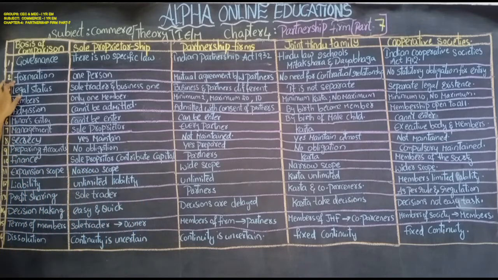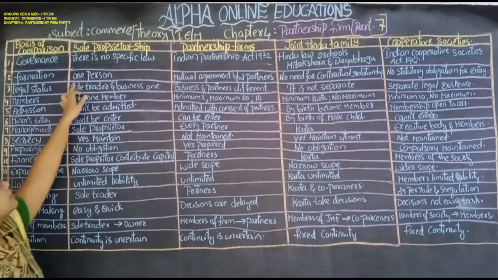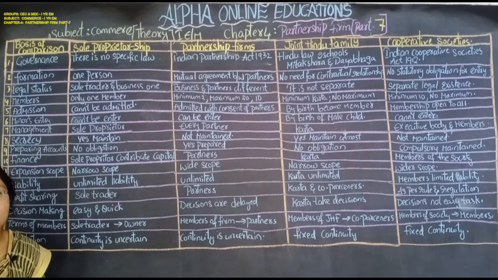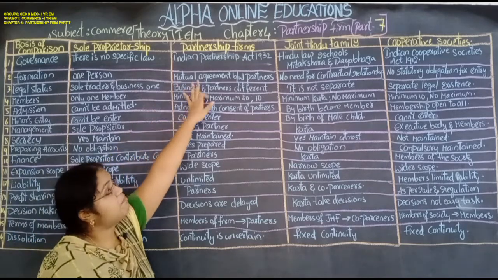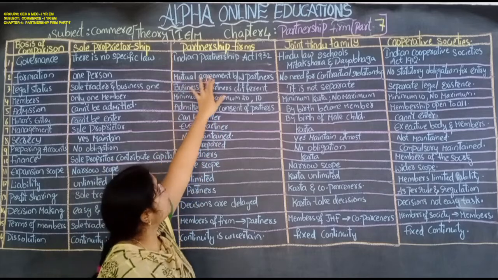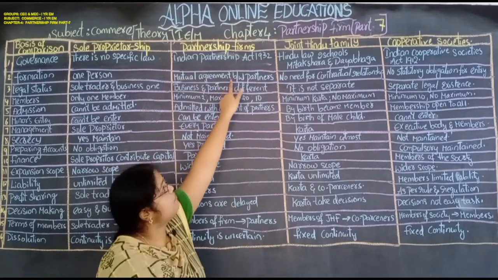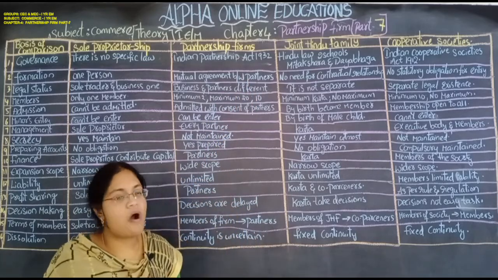Next, formation. How are they formed? This is only a one man show, only one person, that is the sole proprietor or sole trader. Next, in partnership, it is by mutual agreement between the partners, with that they started the partnership firm.